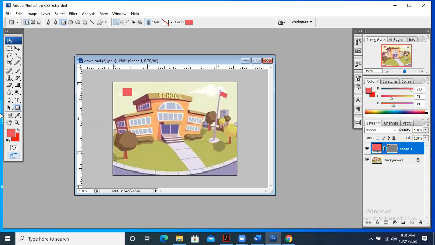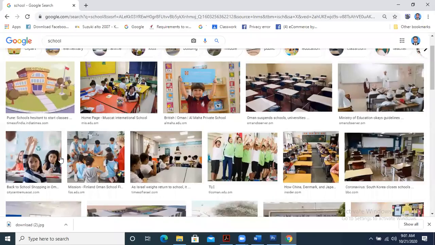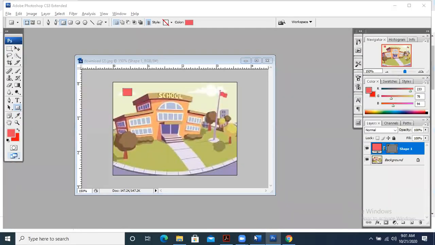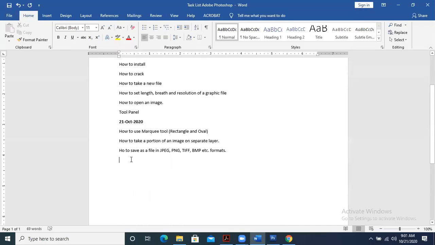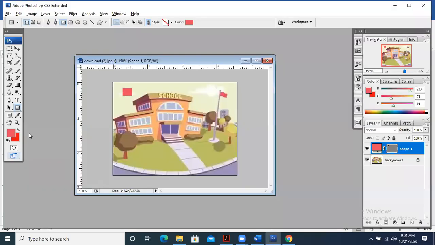Why? Because I have taken that color. Now the color of this rectangle is matched with my flag. Why? Because I took the color from there using the eyedropper tool. So what we understood is how to pick a color using the eyedropper tool. Fine. So now we have understood this thing. So whatever object you draw, you will be able to do this. Fine.